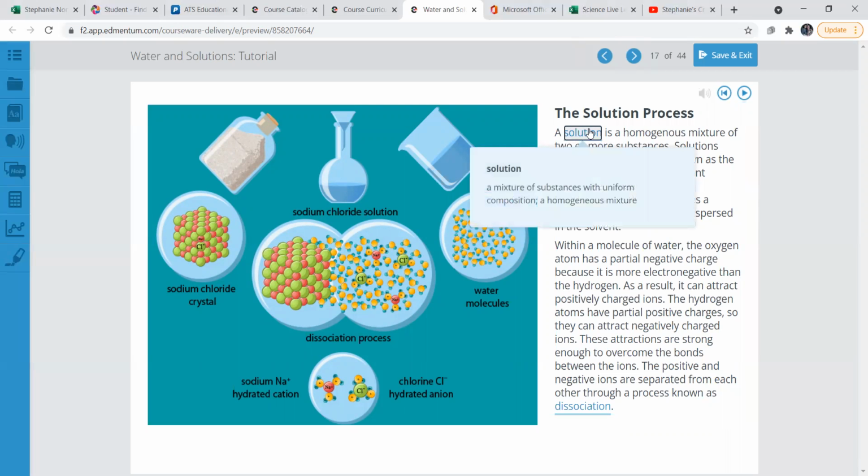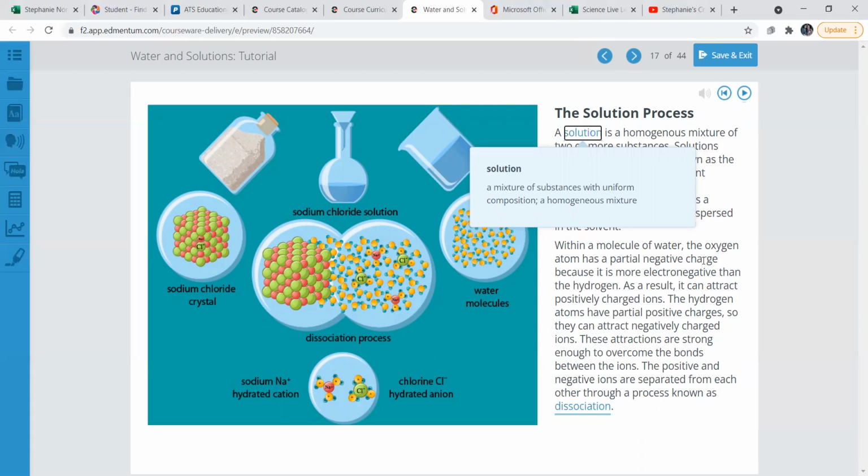Okay, a solution. We've already talked about this in one of my mini lessons. If it's confusing, I recommend that you refer back to the solution lesson I did, where I showed how sugar dissolves in water. A solution is a mixture of substances with a uniform composition, a homogeneous mixture, meaning that it can mix together and it looks like the same thing.